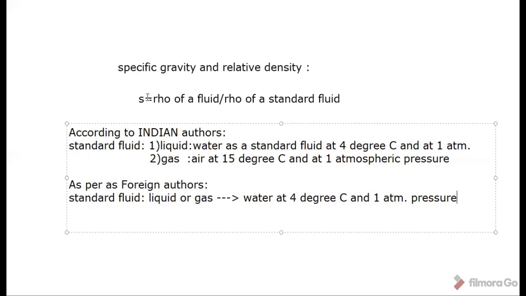So what is our definition for specific gravity? S equals rho of a fluid by rho of a standard fluid, that is, the density of any fluid with respect to the density of a standard fluid.